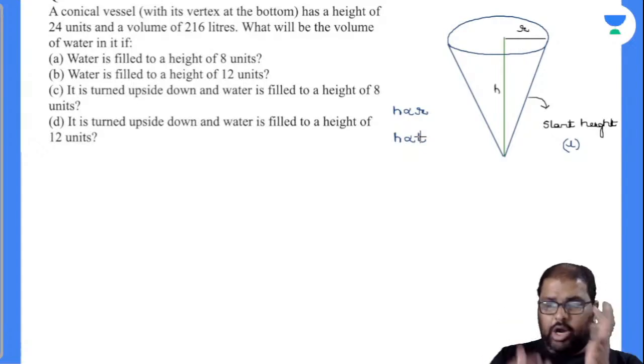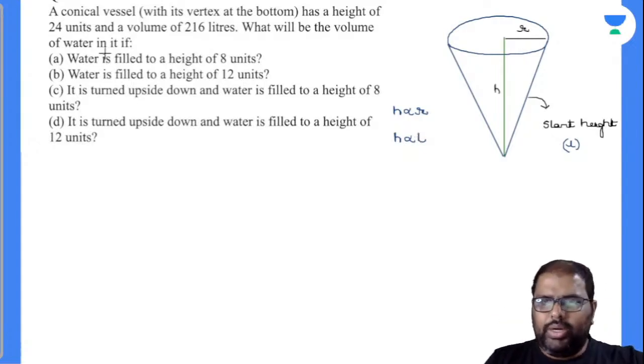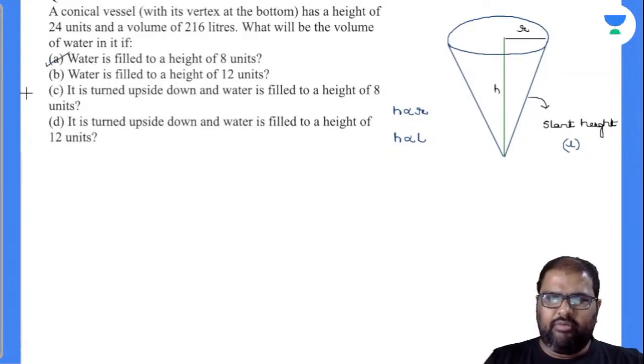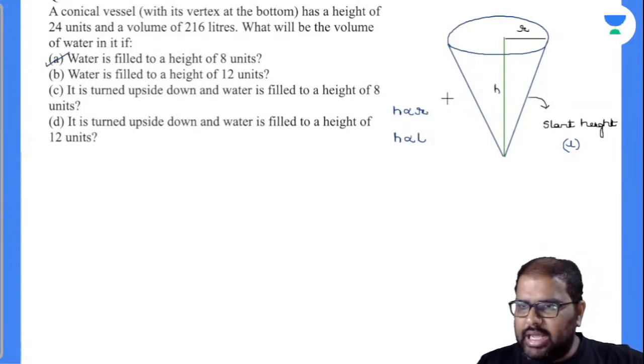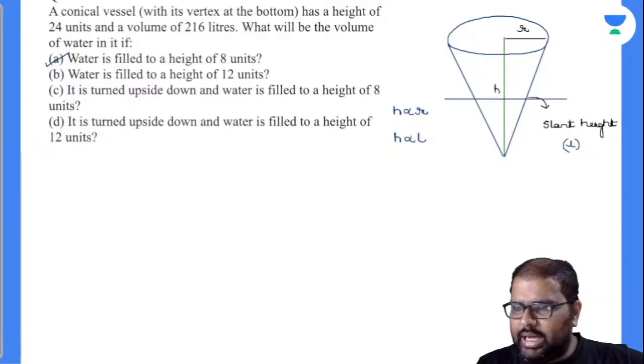So let's see how it happens there. Now, a conical vessel with its vertex at the bottom has a height of 24 units and a volume of 216 liters. What will be the volume of the water in it if, first question, water is filled to a height of 8 units? So see here, I will be taking down up to only height of 8 units. Now, if you closely observe there, what will be the upper part?